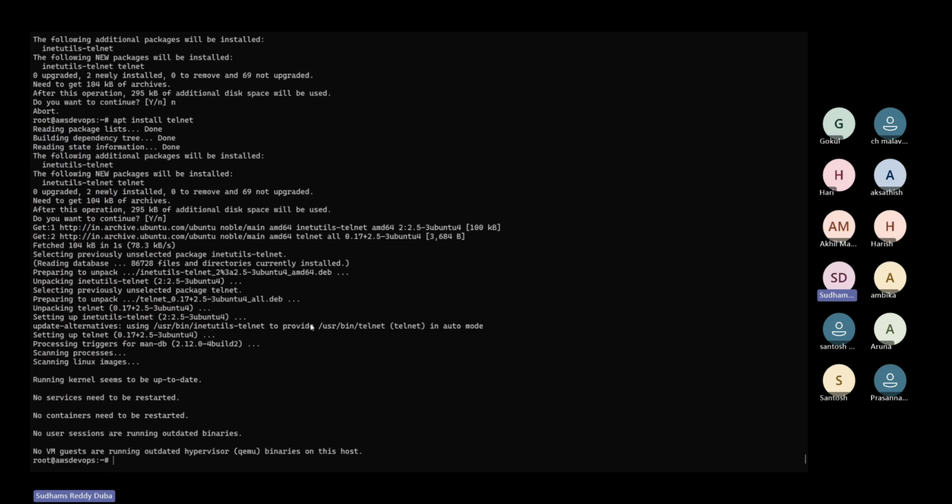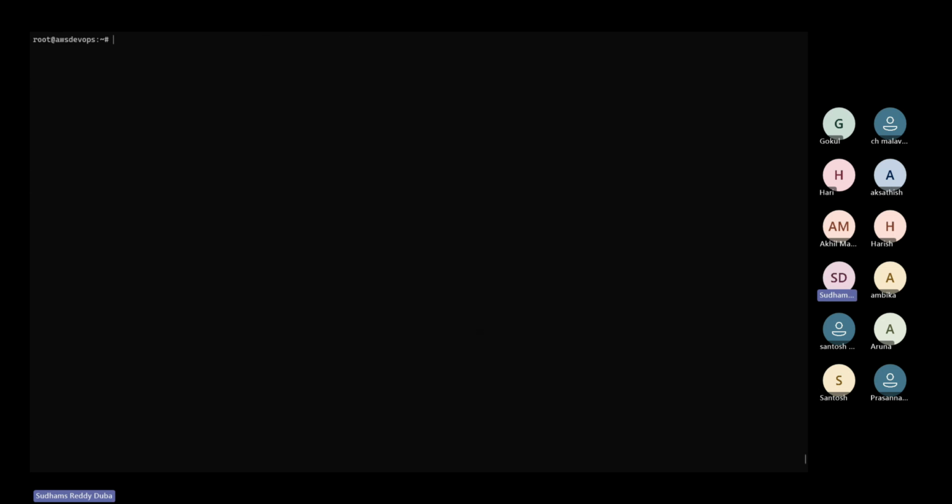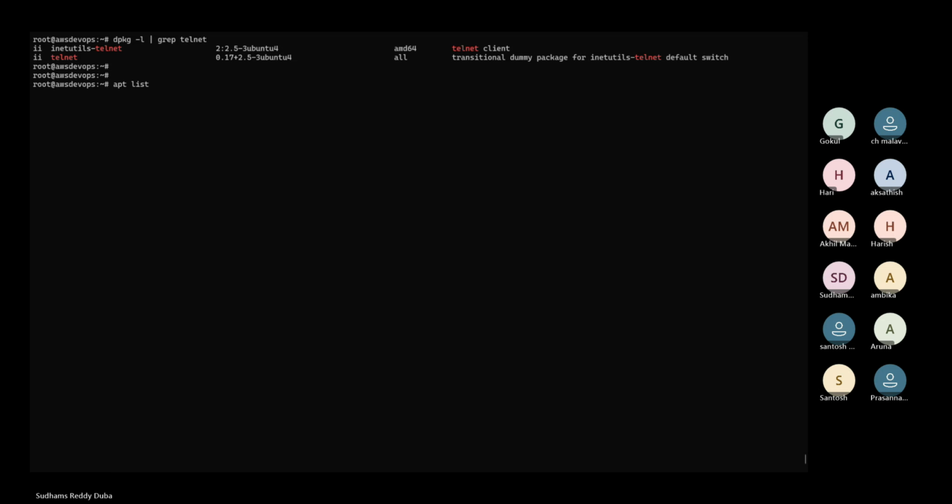If you want to verify whether the package got installed or not, either we can use the dpkg command, whatever we learned yesterday, dpkg -l with grep to filter only specific lines. We can see both packages are available. Or, if you want to use the apt command, apt list will list all the packages on the system, similar to dpkg -l. But if you want to filter only the packages you're looking for, grep telnet.